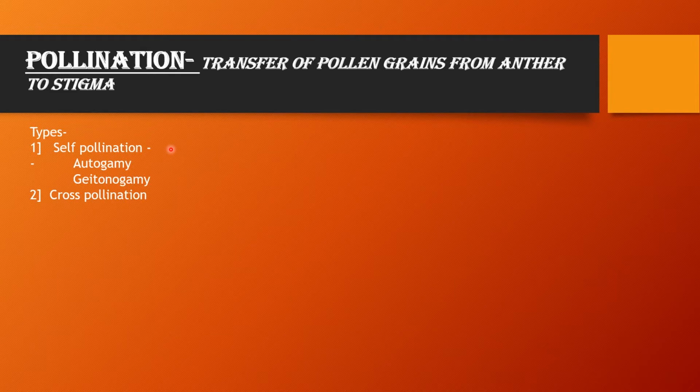After the maturation of female gametophyte, there is a need for all the pollen grains to reach from anther to stigma, and that step is called pollination. So the definition will be the transfer of pollen grains from anther to stigma, and that term is called pollination. Depending on the means of pollen transfer, pollination could be of two types. First one is called self-pollination and second one is called cross-pollination.